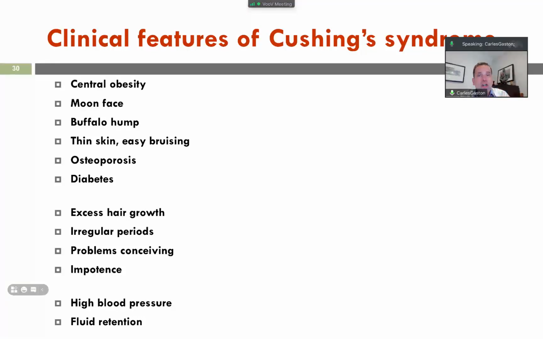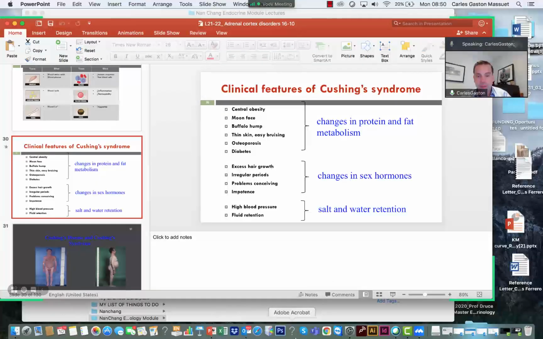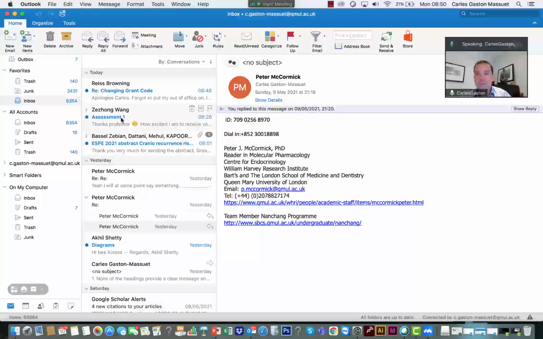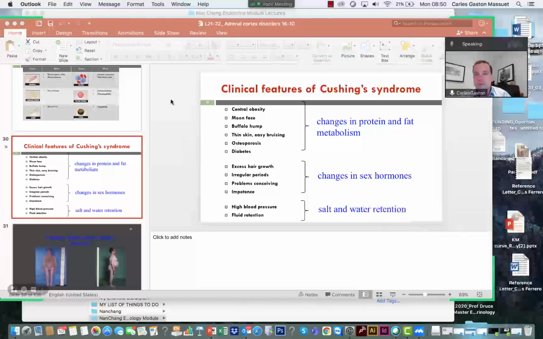It also stops the reabsorption of glucose or utilization of glucose by interfering with the receptors. Right. If we look at the different changes, obviously the central obesity, moon face, buffalo hump, and all these ones are changes in protein and fat metabolism.